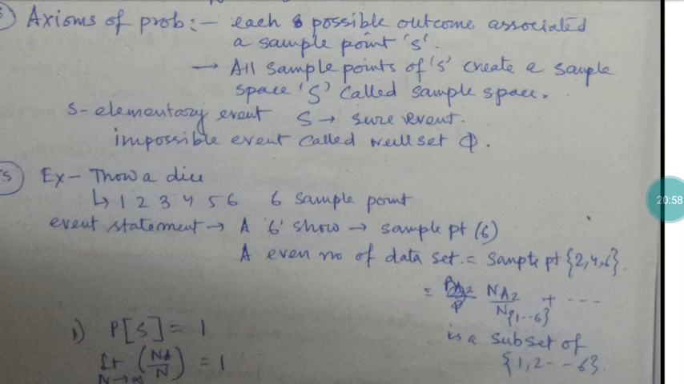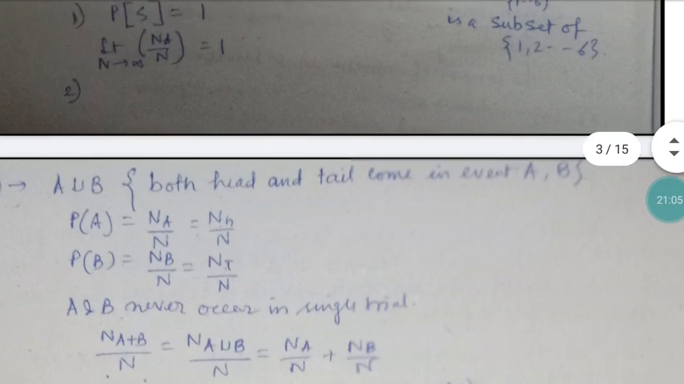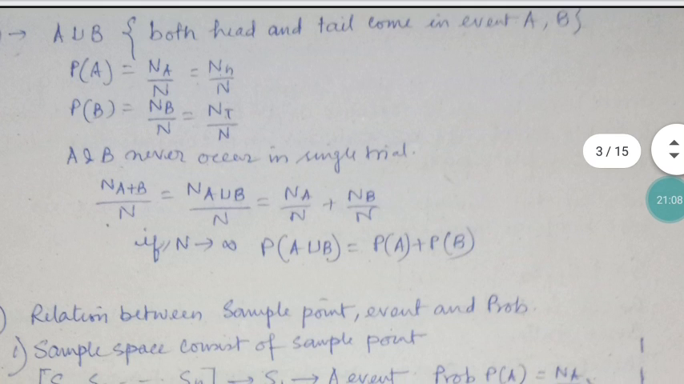Here the probability P(S) equals 1 at the end, where the limit as n tends to infinity, Na by n equals 1. Fine. So if you are considering both probabilities PA and PB, it can be written as A union B. Already I told you that N(A union B), or N(A plus B), can be written as NA by N plus NB by N if those are the same. So just adding up, we get the final probability.